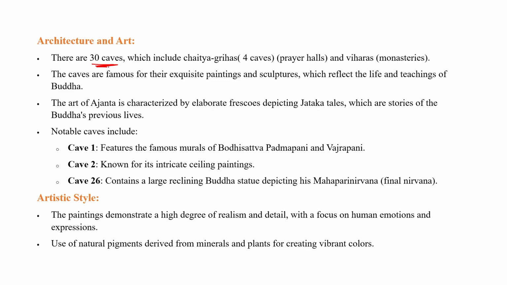There were 30 Ajanta caves, but now there are a total of 29 Ajanta caves, which include Chaitya Grahas, meaning 4 caves are for worship or prayer, and the rest are monasteries for stay. There are 4 Chaitya Grahas, meaning 4 caves for worship only, and the rest are viharas, basically monasteries used for stay only.